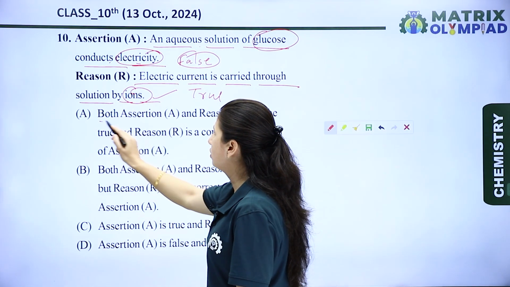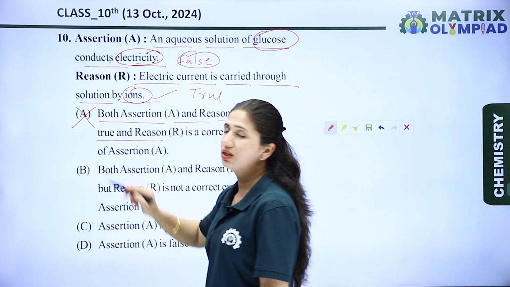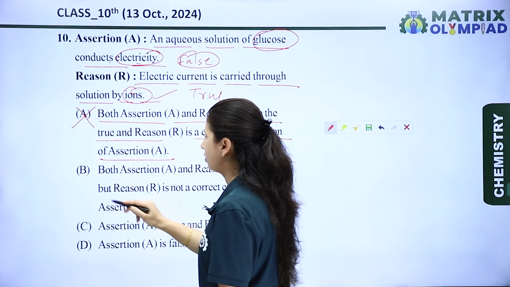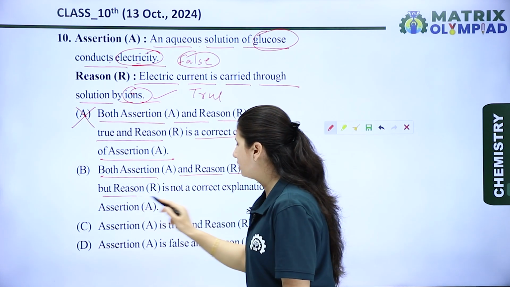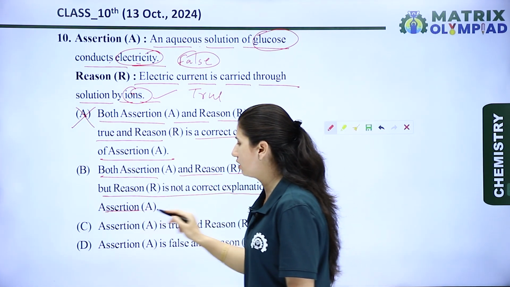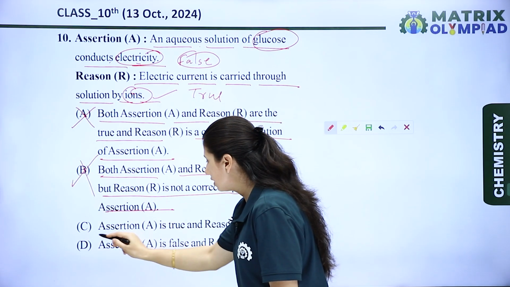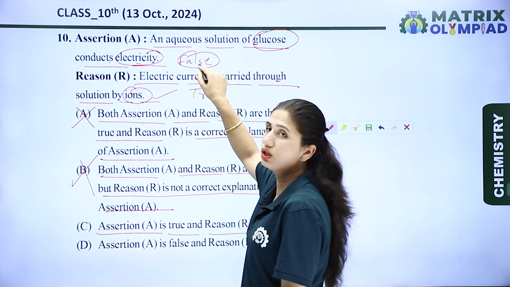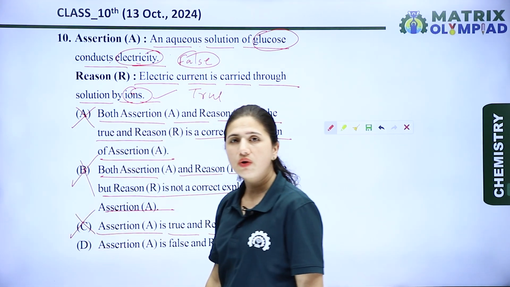The first option is both assertion and reason are true. No, both assertion and reason are not true. Now the next is both assertion and reason are true and the reason is not a correct explanation of assertion. It is also a wrong statement. Now let's see the next one. Assertion is true but the reason is false. No, we know that the assertion is false and the reason is true. So C is also a wrong option.